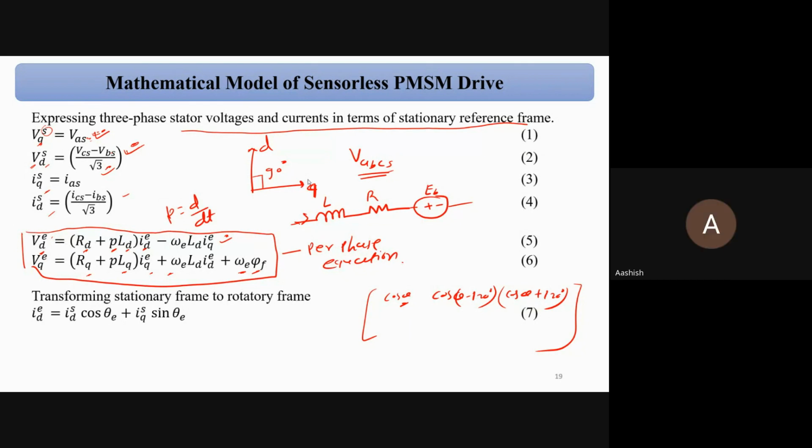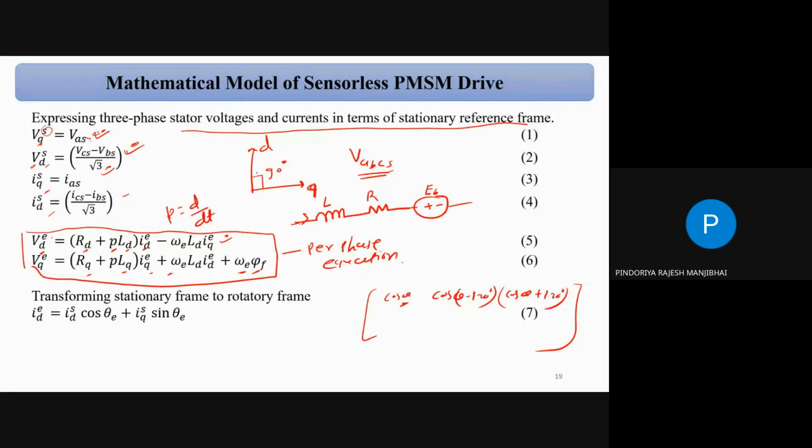Yes, sir. I think the first one is your VAS, meaning the phase voltage, and the second, VD, is VC minus VB, that is the line voltage divided by root 3. So that is also measuring phase voltage. So which one becomes the line voltage? VCS minus VBS, that is VCB, measuring. So VD is becoming your line voltage and VQ is becoming your phase voltage. How is that happening, sir?